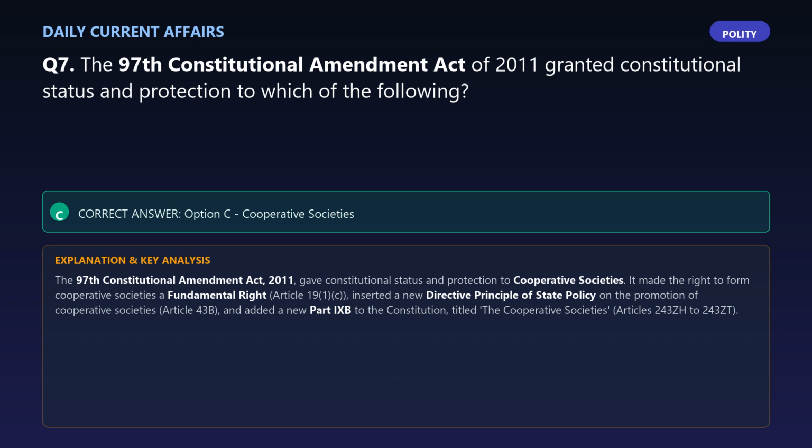It made the right to form cooperative societies a fundamental right under Article 19(1)(c), inserted a new directive principle of state policy on the promotion of cooperative societies, Article 43B, and added a new Part IXB to the Constitution, titled The Cooperative Societies, Articles 243ZH to 243ZT.